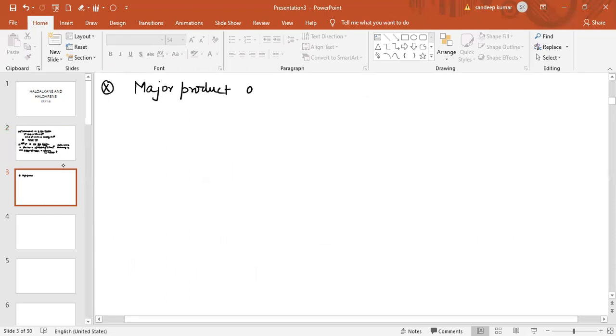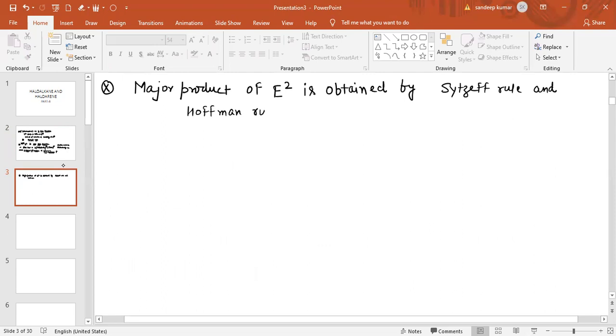So the major product of E2 reactions is obtained by both rules, Saytzeff rule and also Hofmann rule.